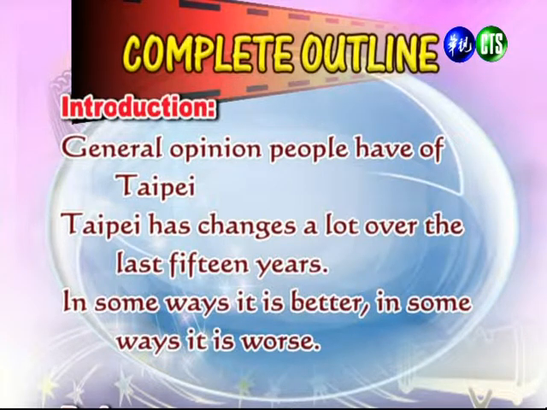好，那我们先来看一下，现在荧幕上出现的就是我们完整的大纲。You can see that we start with our introduction section. 好，我们先从这个开头的段落开始。And so we can have something about the general opinion that people have of Taipei. 好，我们首先提出一些大家对于台北一个概括性的看法。And then we can say here that the next idea that we want to emphasize is Taipei has changed a lot over the last 15 years. 接下来我们要强调的是，台北在过去的15年之中已经改变非常多了。And then the last idea is the thesis statement that in some ways Taipei is better and also in some ways it's worse.